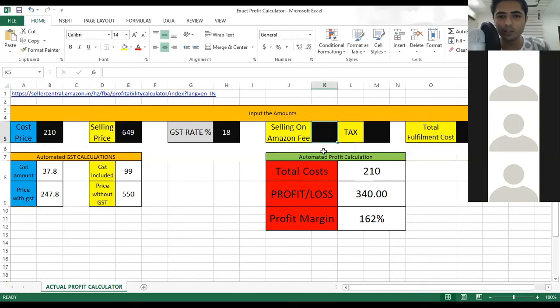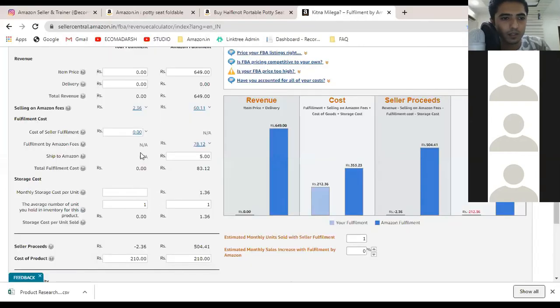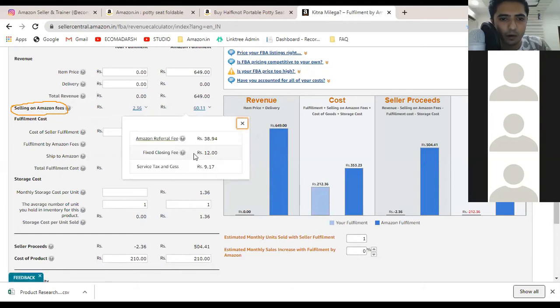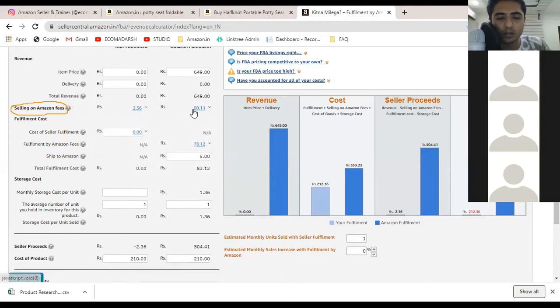Now before I do this, I want to again share that screen with you guys. Now here, you can see that selling on Amazon fees is written over here. Let me mark on that. Here it is, selling on Amazon fees. Now if you look at that, when you drop it down, this is the tax being charged on that, 9.17, and the total amount was 60.11.